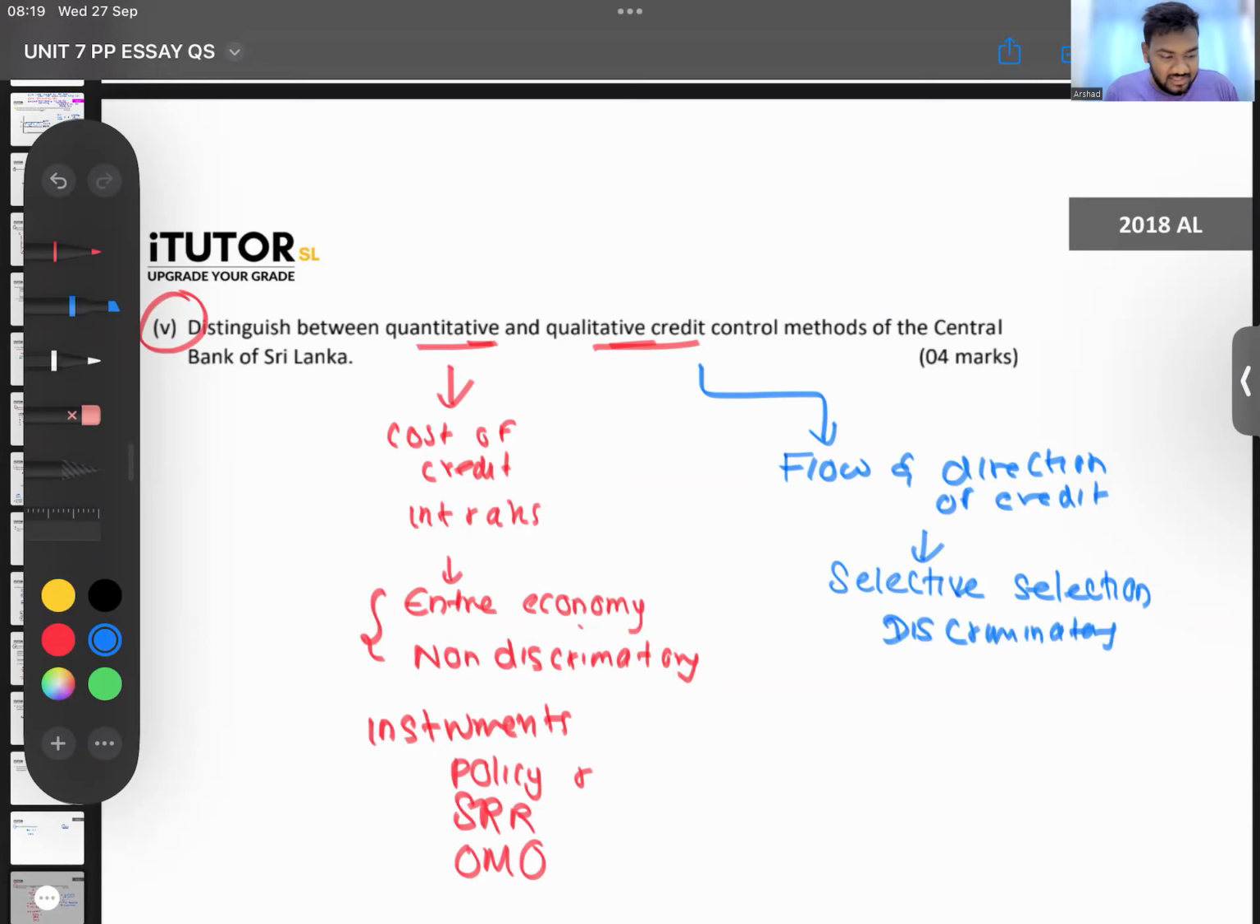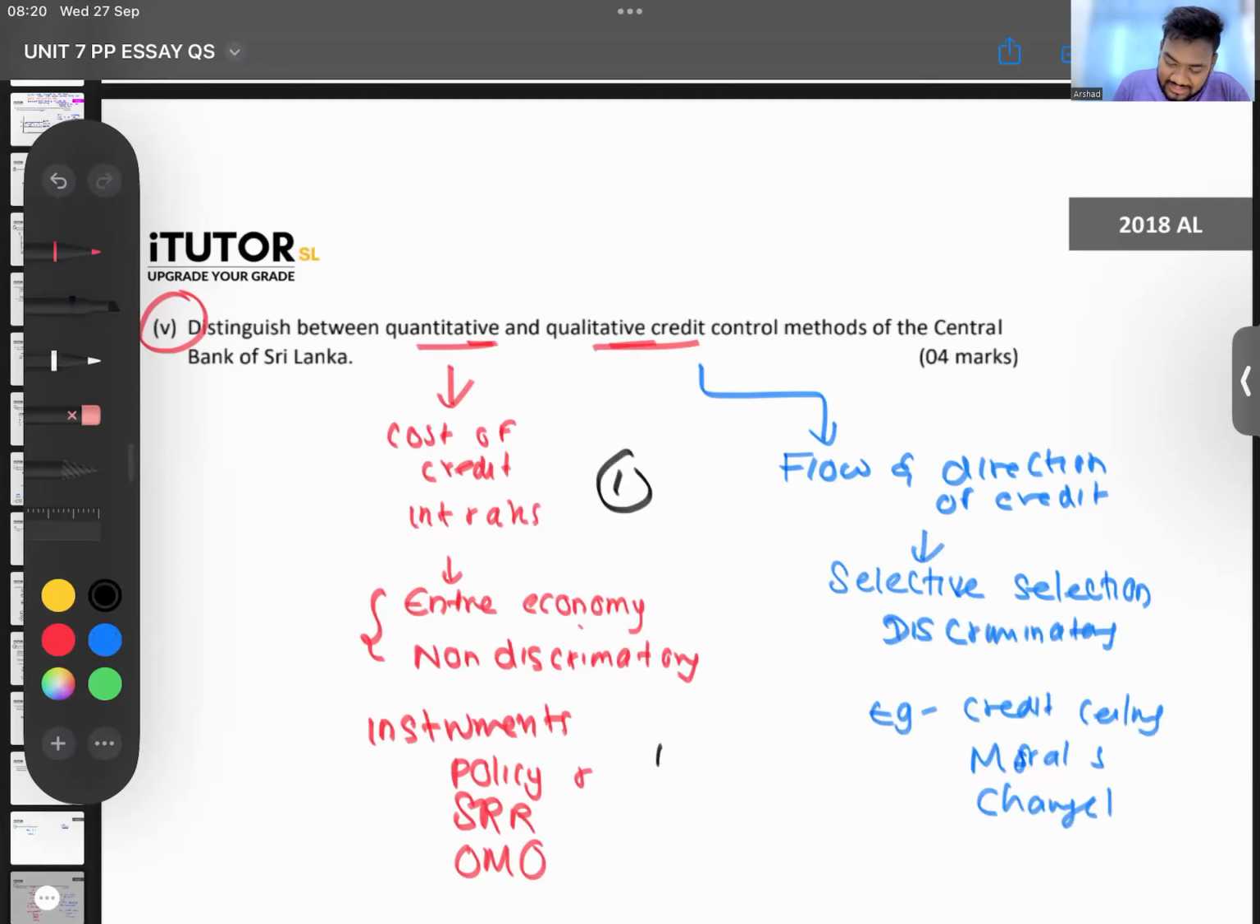Okay, and then you can give examples, guys. So examples like what? Credit ceilings, moral suasion, and I'll just write short forms, guys. Moral suasion. What else? Changing the collateral requirement. All of that is fine. So you will get 1 mark for the explanation, 1 mark for giving the instruments, 1 mark for the explanation, 1 mark for the instruments. So nicely give it in a nice paragraph. If you can do that, you will get your full mark. Is that okay?